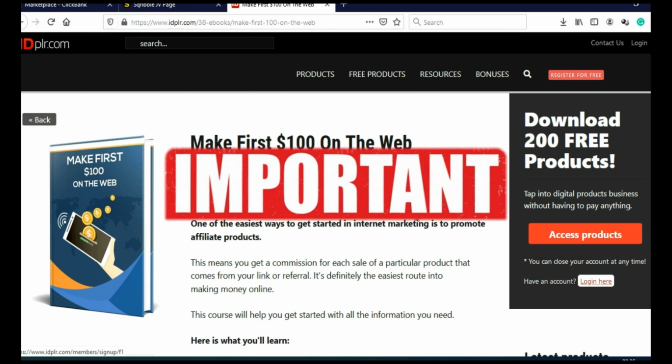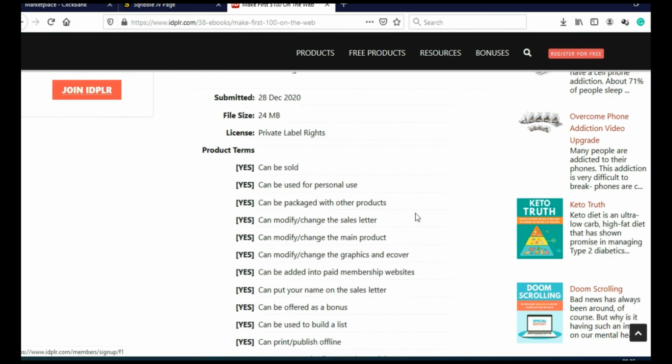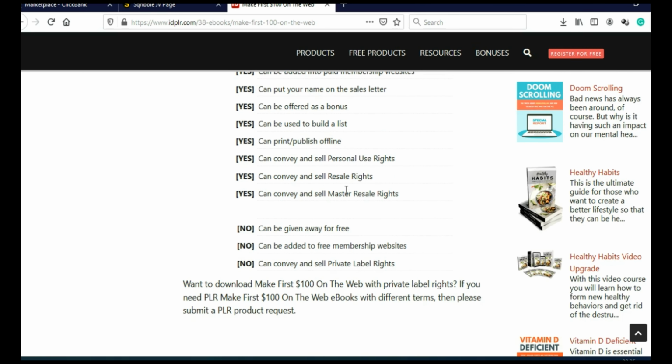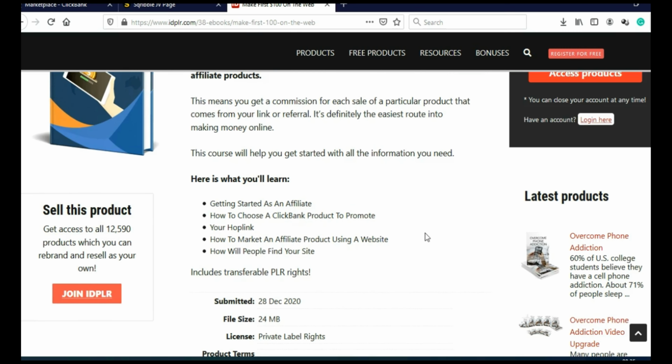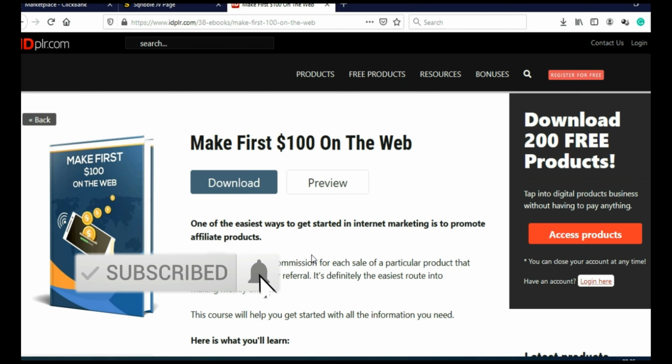Now this is really important, and this is why I like IDPLR. When you scroll here, you can see what you can do and what you cannot do with this ebook. And this is what is really important for us. Main product can be modified. This is really important for us. And like I said, here you can see full list what you can do with this ebook and what you cannot do with this ebook. And to download this ebook, just click here on download and you will download this ebook on your desktop.